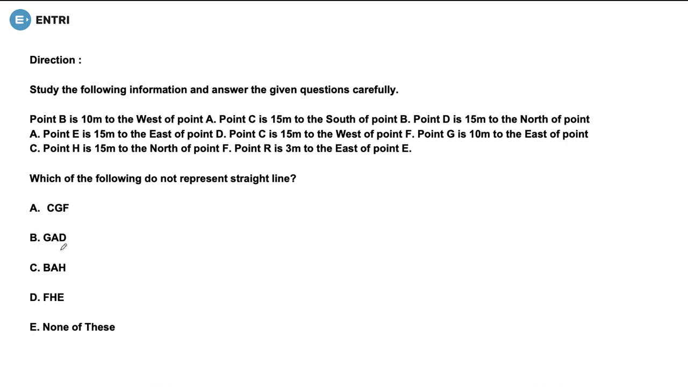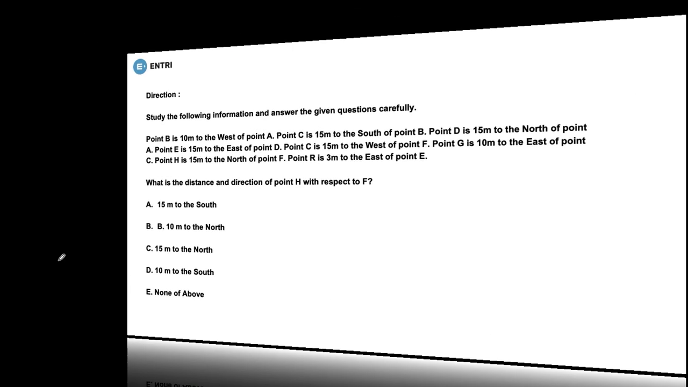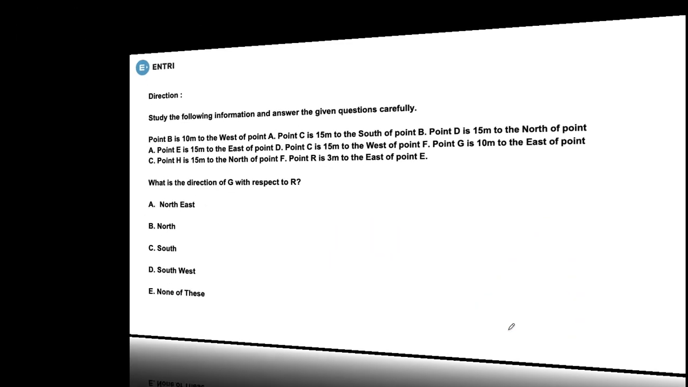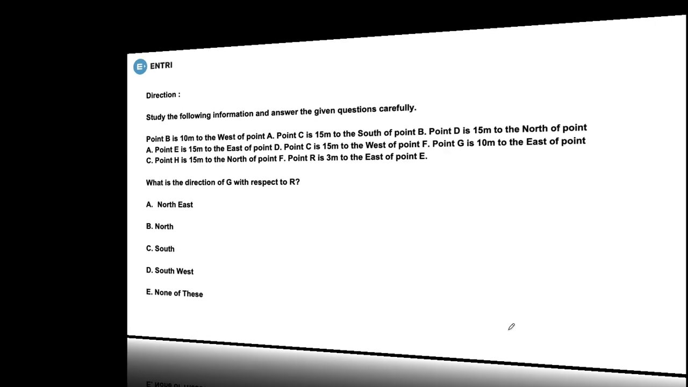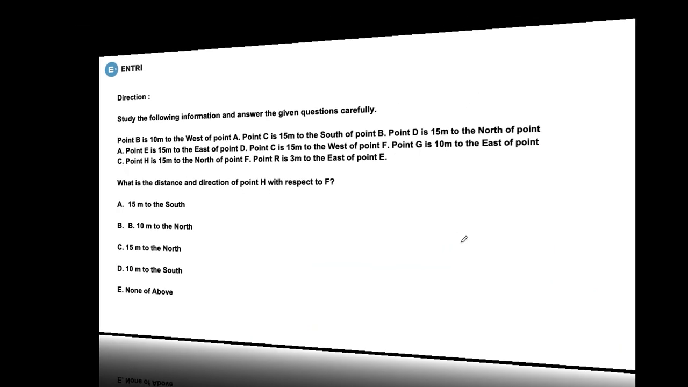The options are CGF, GAD, BAH, FHE. Let's start with CGF. Where is CGF? CGF is a straight line, isn't it? The next option is GAD. Let's have a look at that. GAD is again a straight line, isn't it?